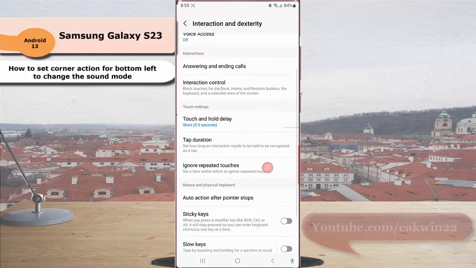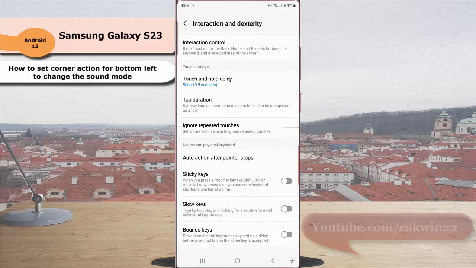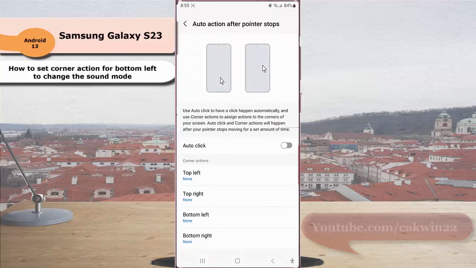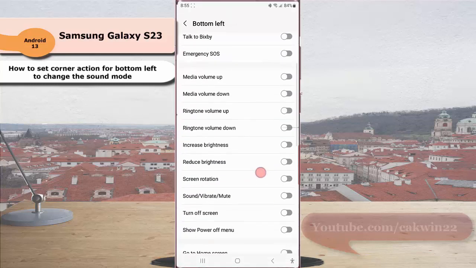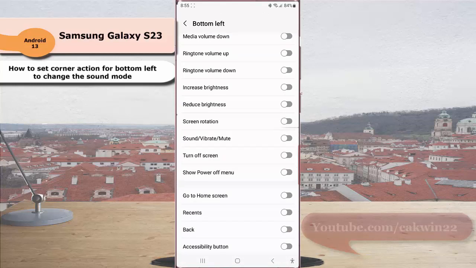Scroll down the screen. Under the mouse and physical keyboard section, tap auto action after pointer stops. Under the corner action section, tap bottom left. Scroll down the screen and then tap the gray on/off switch next to sound, vibrate or mute to enable this option. When the switch turns blue, it means that this option is on.